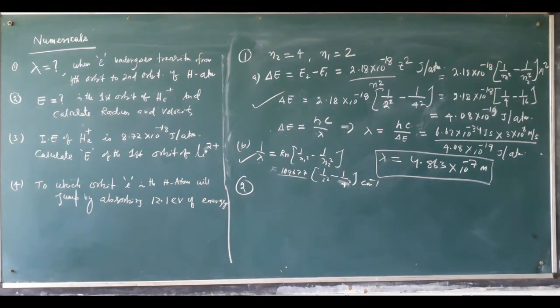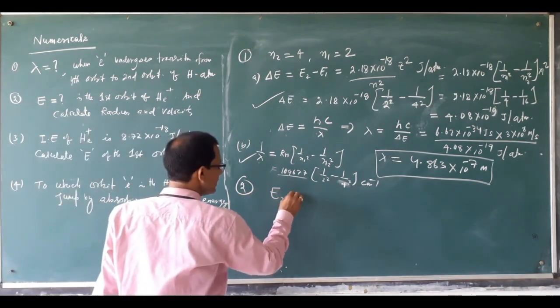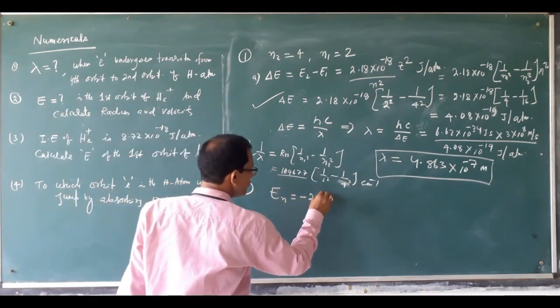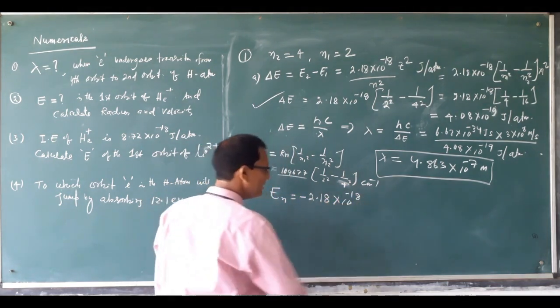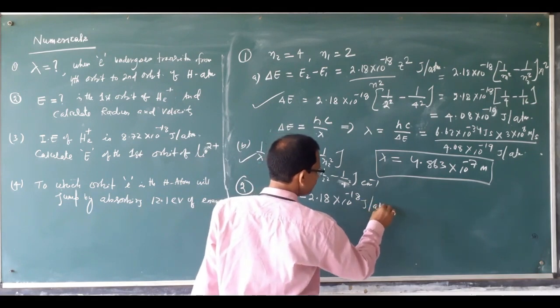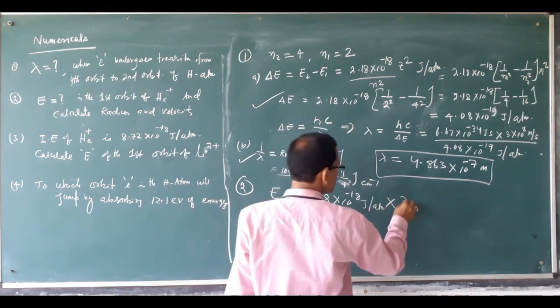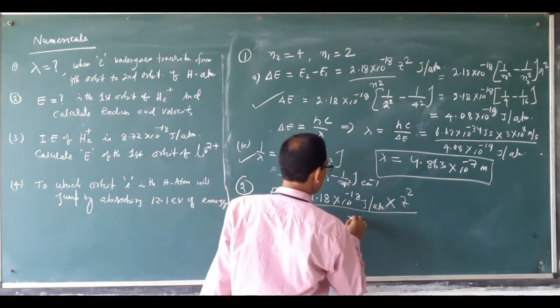What is the energy formula? The energy calculation is En equal to minus 2.18 into 10 to the power minus 18 joule per atom into Z square upon N square.